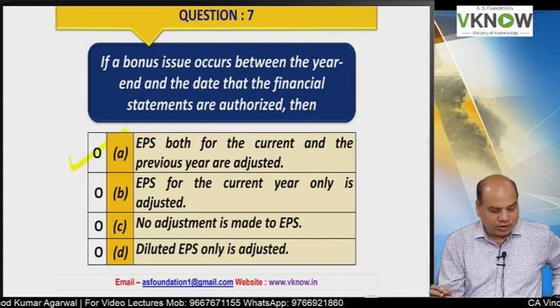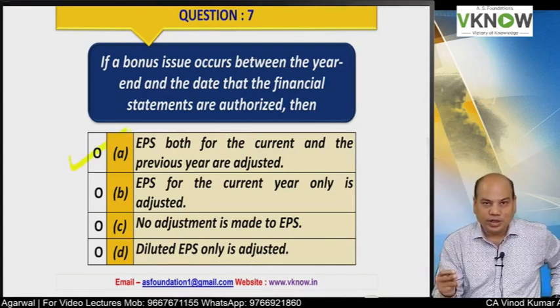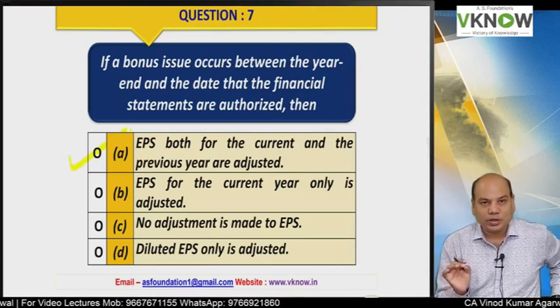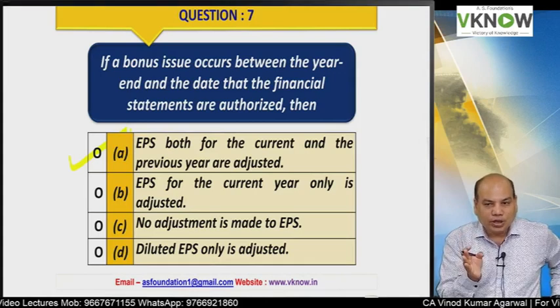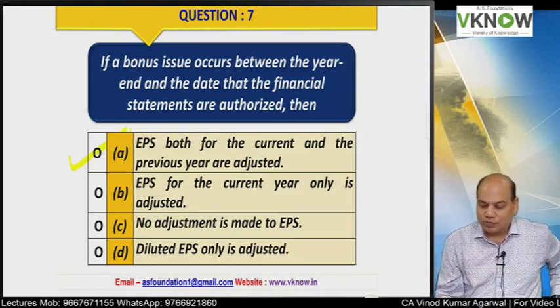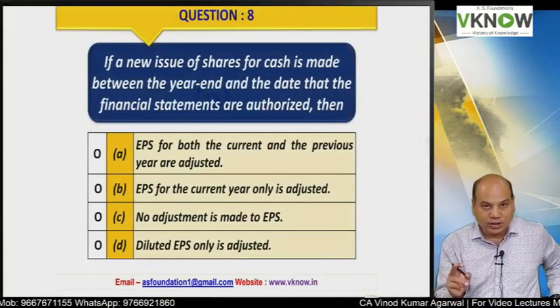Option A is the right answer. Even if bonus issue is made after the year end but before the financial statements are authorized, you will give the effect of bonus issue in the current year as well as the previous year presented for comparison purpose. The correct answer is A.